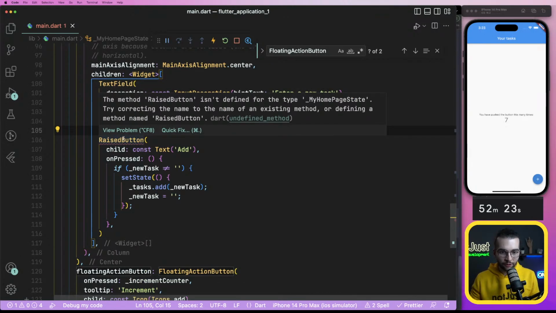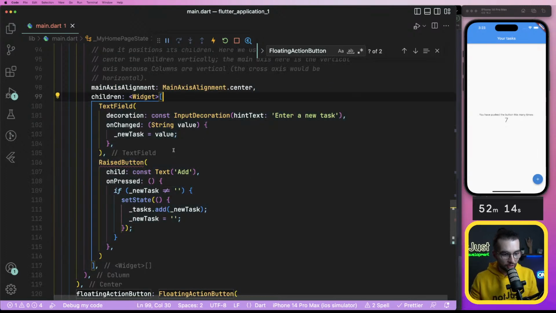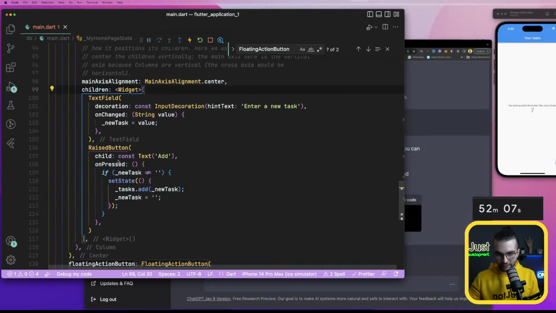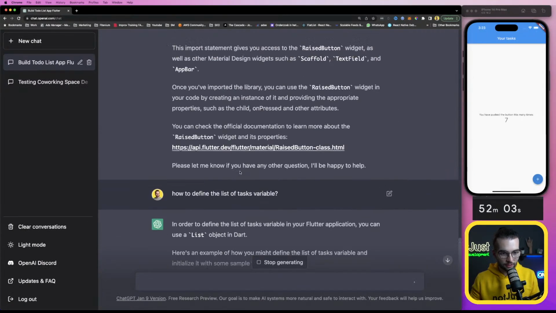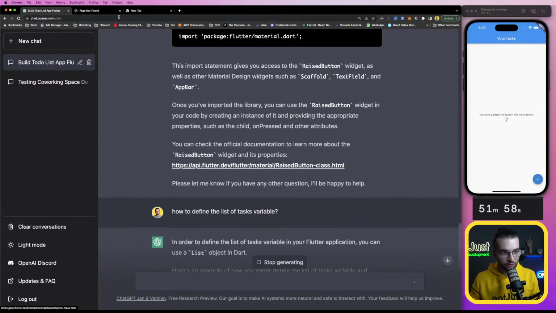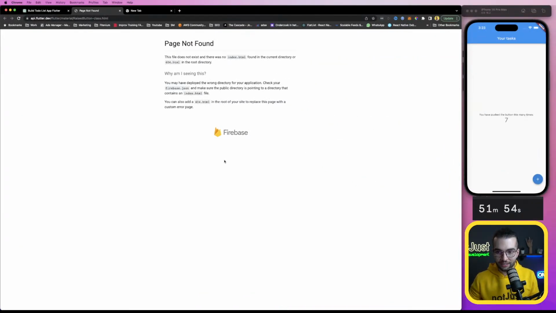I don't like it. Raised button. The method isn't defined for the type my homepage state. Try correcting the name to the name of an existing method. It's a widget, not a method. Let's Google it. Let's also use Google. Okay, that was with the tasks. Or let's check the raise button documentation. Okay, yeah, most probably the raise button is deprecated.